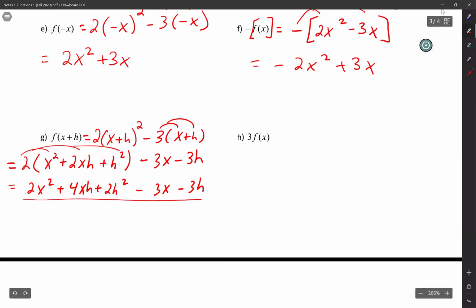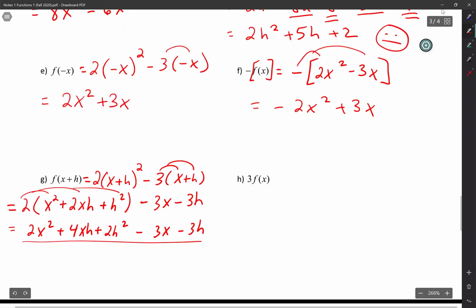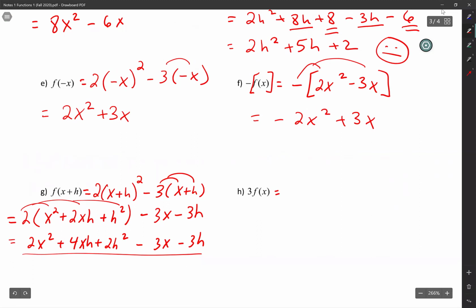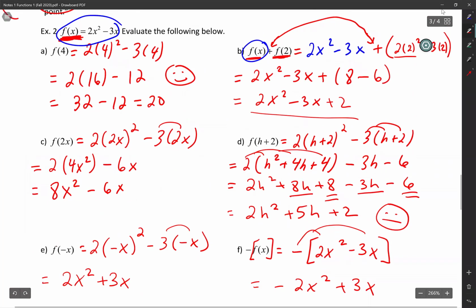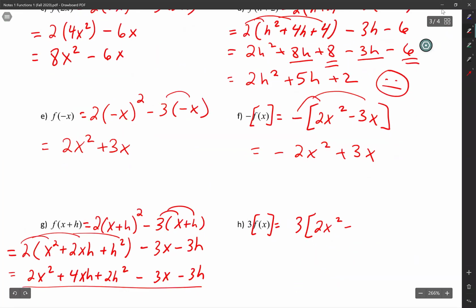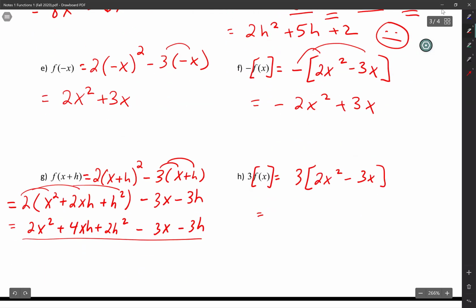We got it. Okay, last one here, letter H. So it says 3 times f of x. We're going to do the same concept that we did for letter F. So I'm going to write 3, and I'm going to put in brackets what f of x was. f of x was 2x squared minus 3x, close it. And then from there, I'm just going to distribute the 3. So that's 6x squared minus 9x. And we're done, guys. Well, we're done with that page.